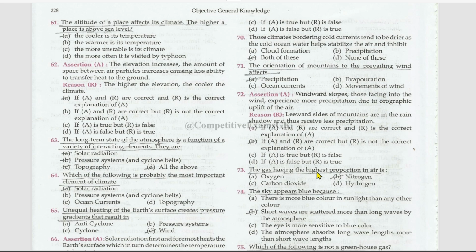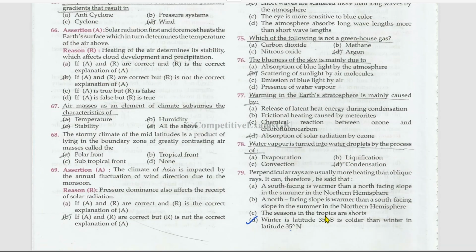The gas having the highest proportion in air is nitrogen. The sky appears blue because short waves are scattered more than long waves by the atmosphere. Which of the following is not a greenhouse gas? That is argon. Other than this, CO2, nitrous oxide, and methane are all greenhouse gases. The blueness of the sky is mainly due to scattering of sunlight by air molecules. Warming in the Earth's stratosphere is mainly caused by absorption of solar radiation by ozone.